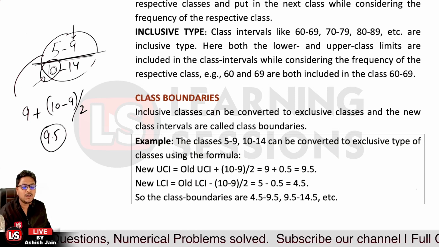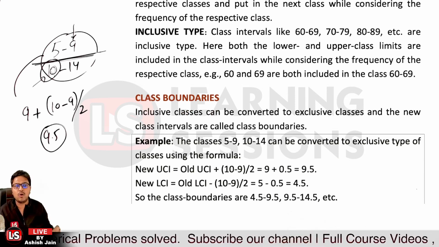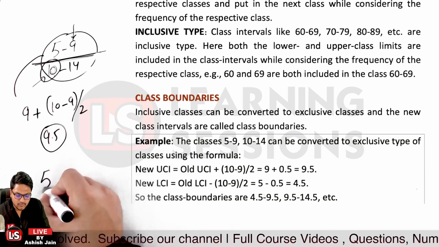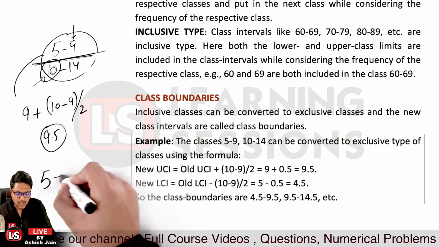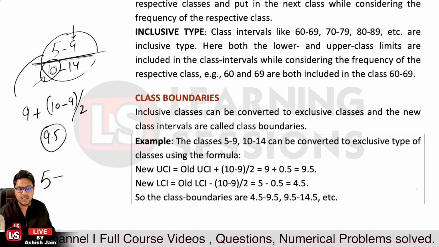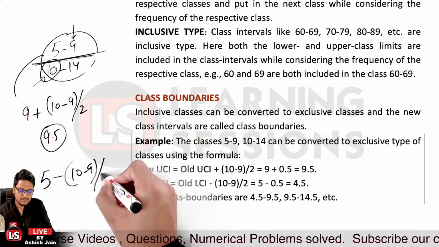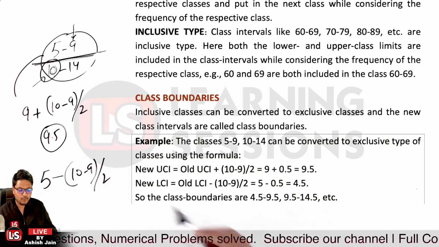And how do we get the new LCI? Your old LCI was equal to 5 over here, and you have to use a minus sign over here. So it will be minus the same thing, 10 minus 9 divided by 2, that is equal to 5 minus 0.5, that is equal to 4.5.